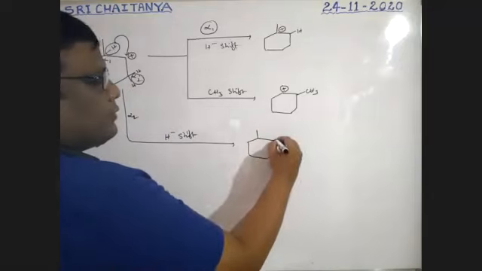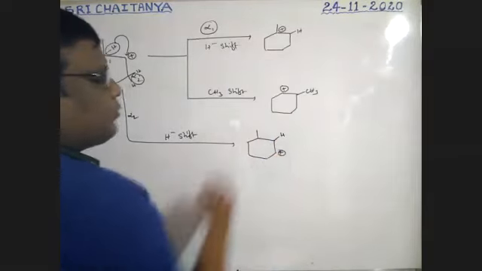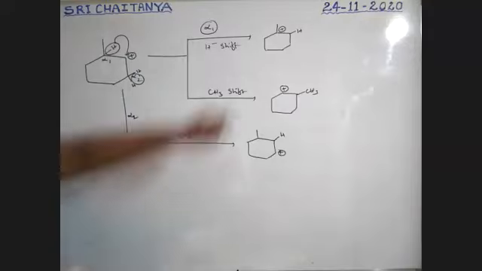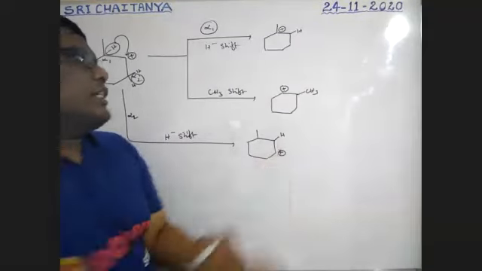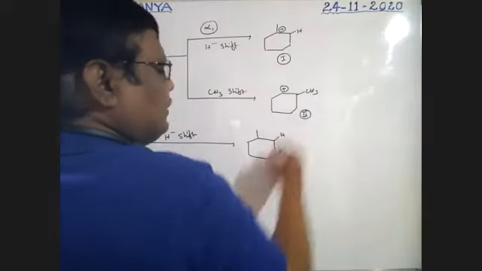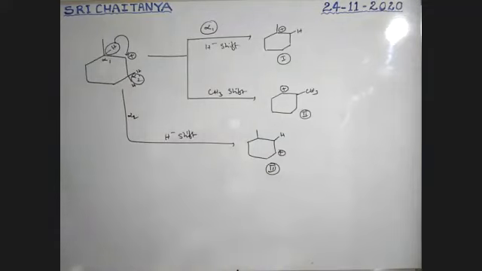Here, to this, hydrogen is migrated. Here, this one gets positive charge. This one gets positive. Tell me, boys, among these three products, this is the first one, this is the second one, this is the third one. Among these three products, which one is more stable?